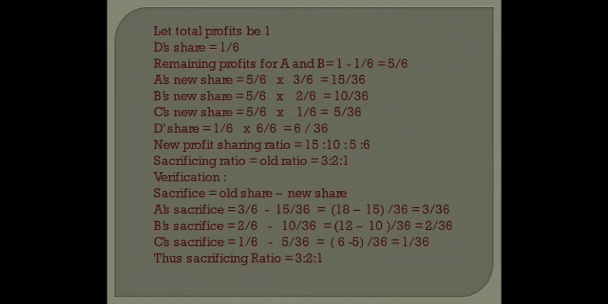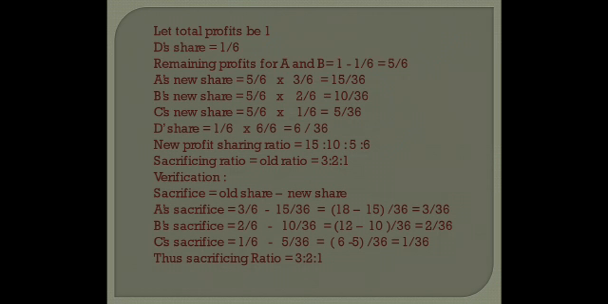Now the question is also asking us for the sacrificing ratio. In case 1, sacrificing ratio is always equal to old ratio. In this case, old ratio is 3:2:1. So sacrificing ratio will also be 3:2:1. Now the thing is, we need to verify the facts. We cannot trust the rule as it is. So verification, we know that sacrifice is always equal to old share minus new share.